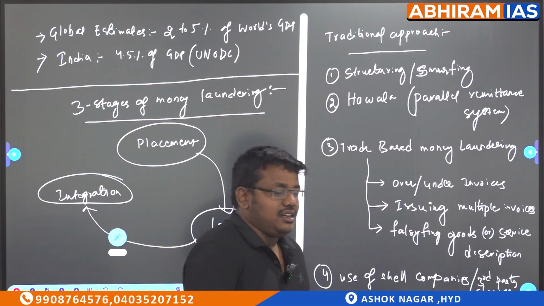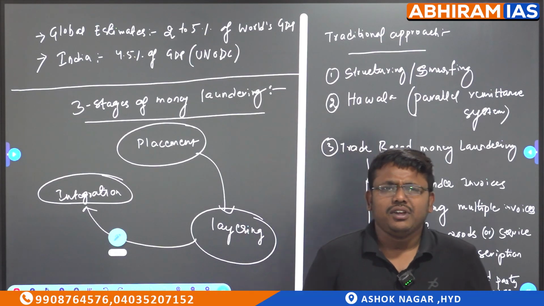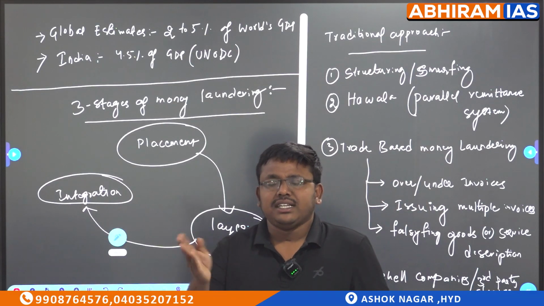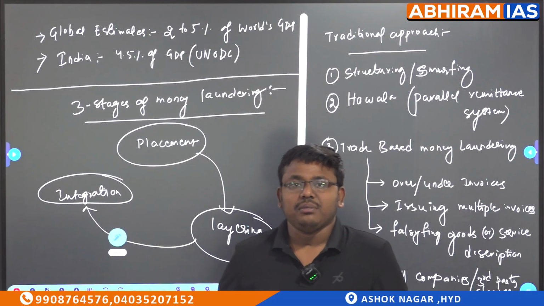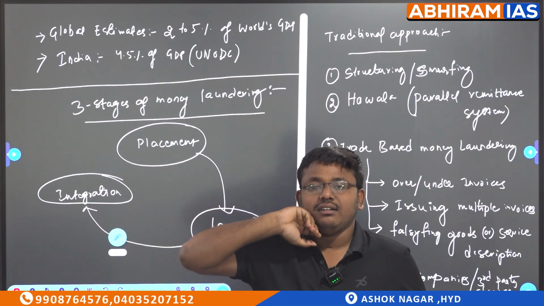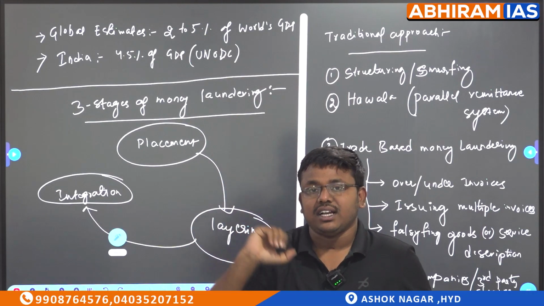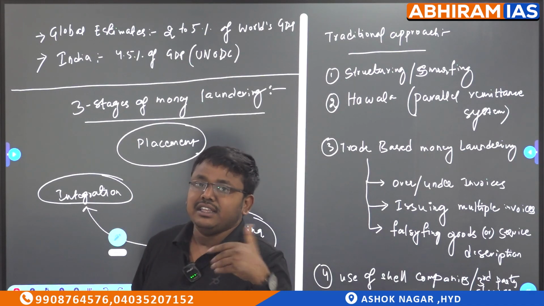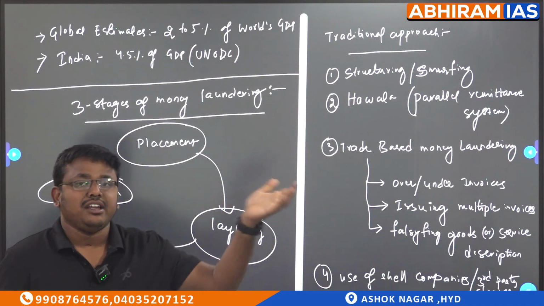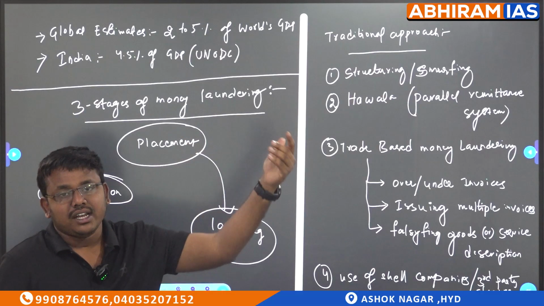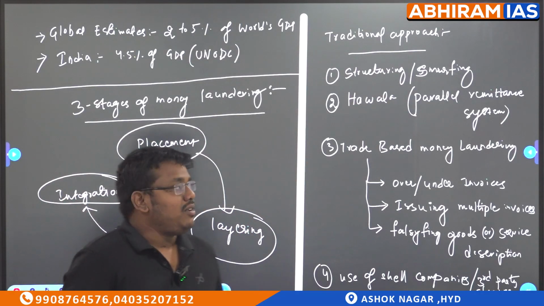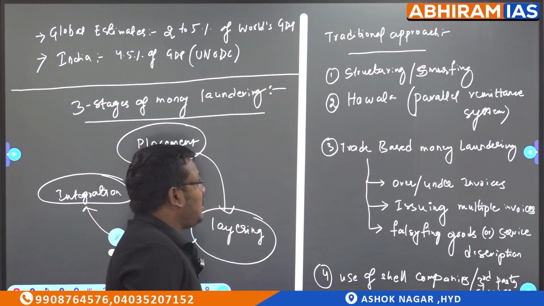If you see the movies, there will be one banknote that you exchange at a restaurant or a jewel shop. The same banknote is with the customer and with the other party. Then they will receive the amount in that particular country. If they give the amount there, then they will receive the amount in India, and vice versa. That is how hawala works.